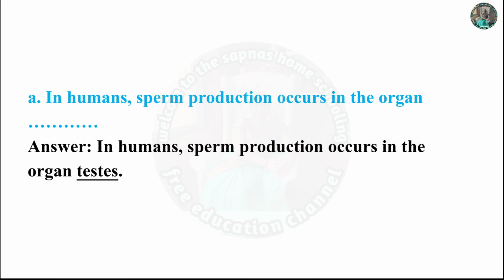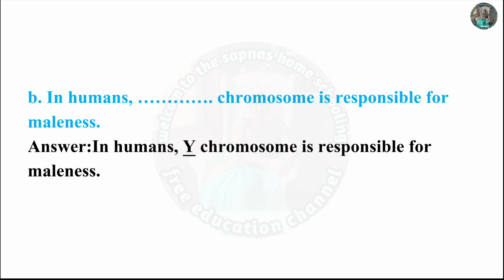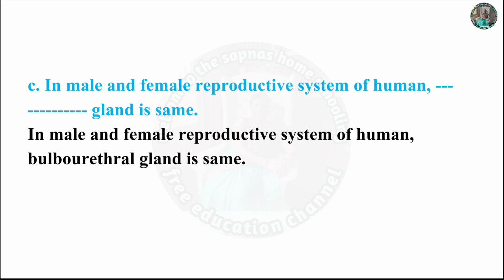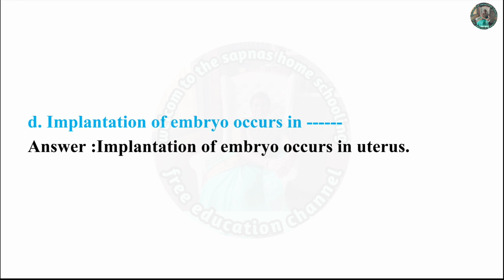Question 2, fill in the blanks. A. In humans, sperm production occurs in the organ testis. B. In humans, Y chromosome is responsible for maleness. C. In male and female reproductive system of human, bulbourethral gland is not the same. D. Implantation of embryo occurs in uterus.